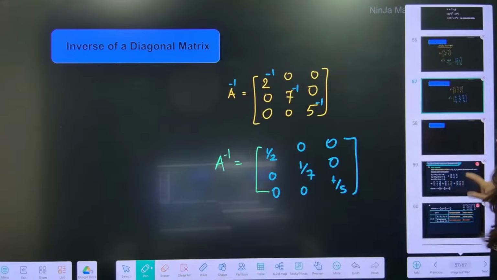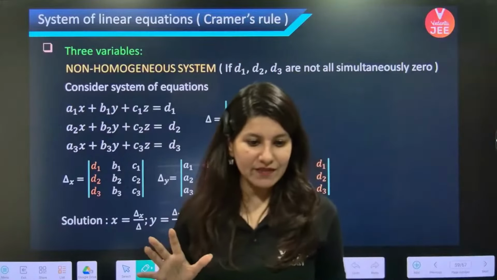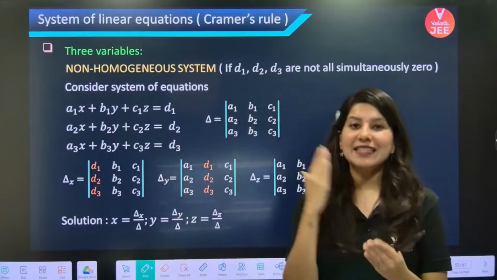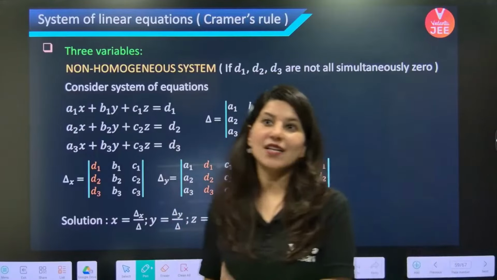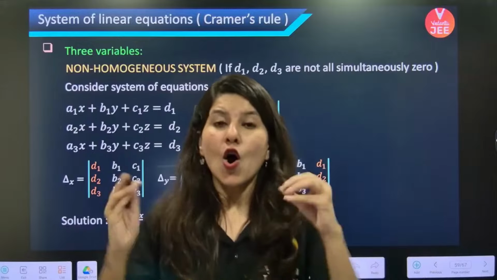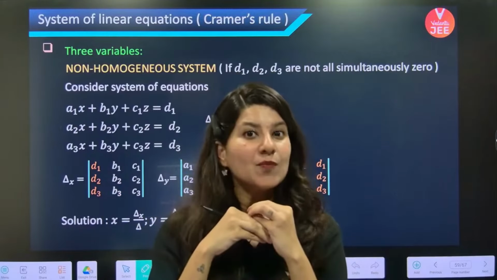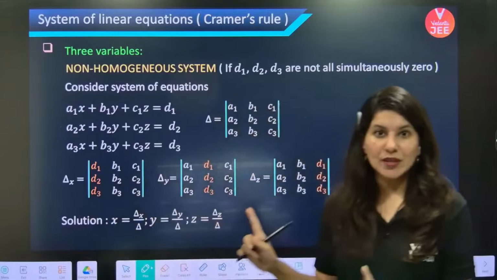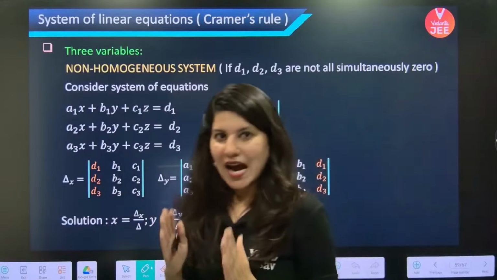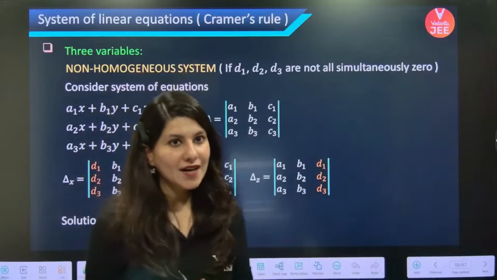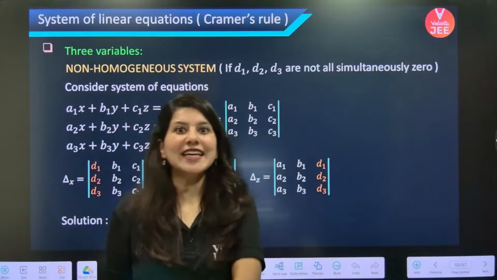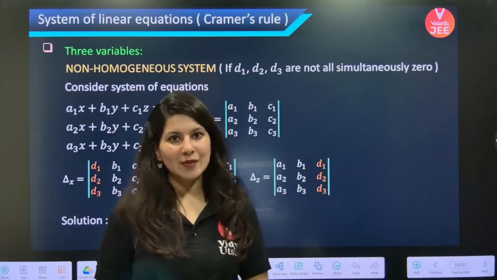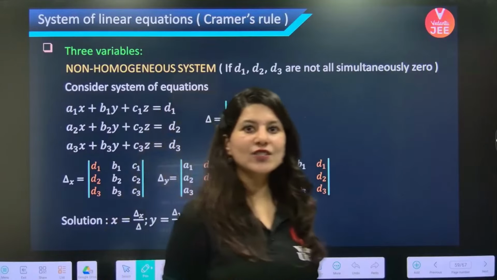Okay. Now, one last topic of the day, everybody. The final master stroke, because this question will be there in JEE Main 2026. Almost 99.9% of all the shifts will have this question from Cramer's rule. I will teach you Cramer's rule, but I will also teach you a ninja technique for Cramer's rule. See, one question will be there. But you know what the main challenge is?